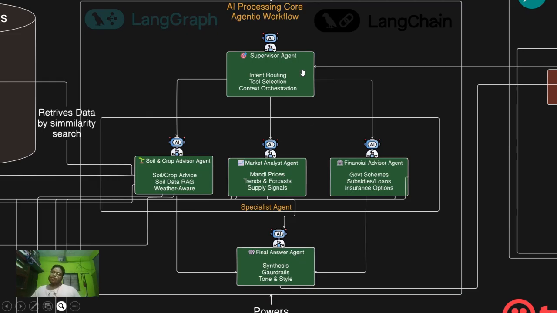Let's first understand what the agents in here are. We have the supervisor agent over here. Let's say a prompt comes in, it is going to route it to the respective specialized agents. There are three specialized agents here. One is the soil and crop advisor agent.